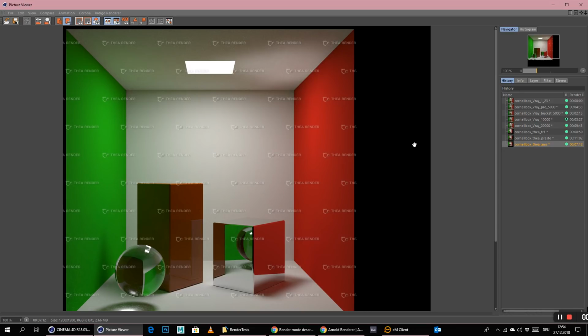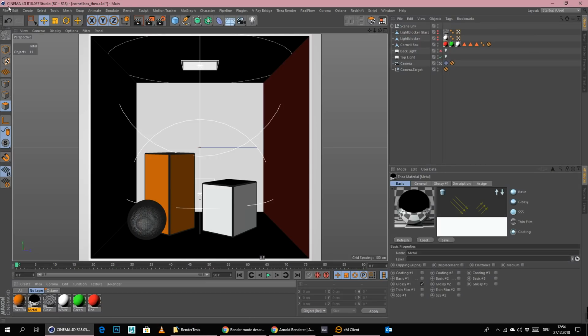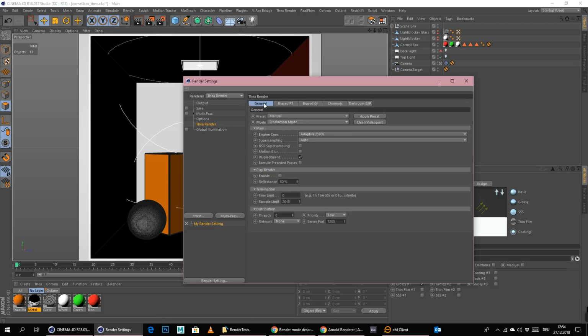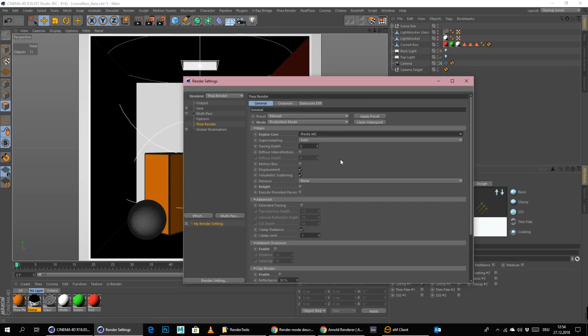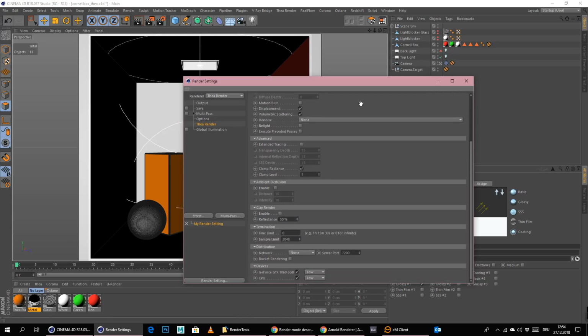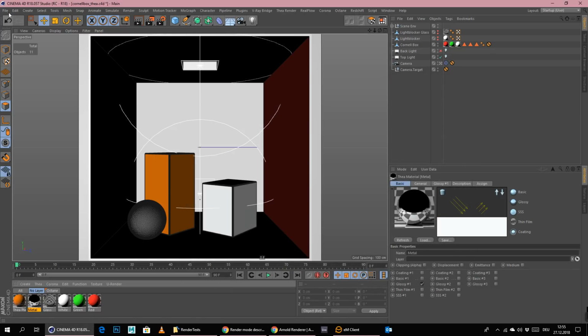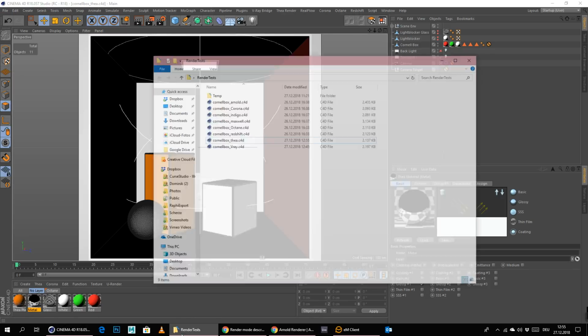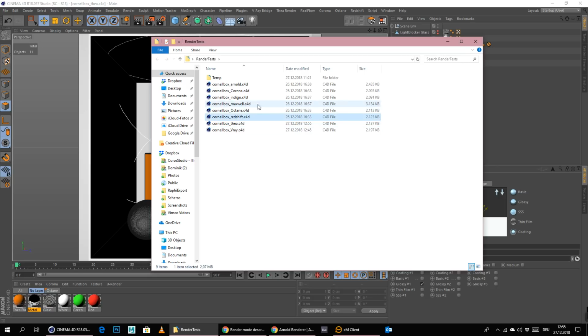So I think we can just go on now with the next render engine, and let me put this back here to Presto MC. And as you can see here, we don't have many things that we could do, only extended tracing we could put on. So we have more trace depth and stuff like that, but we don't need that, we have enough in this mode. And also Presto is working here with CPU and GPU, so this should also be pretty fast. Okay, so let's save this here, because we will come back to V-Ray and see you later on.